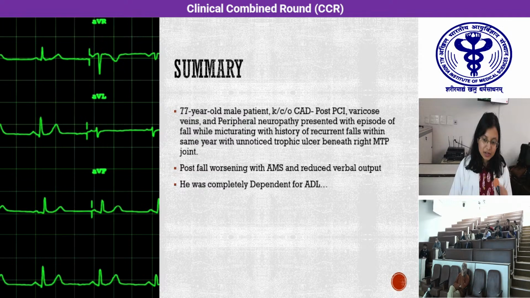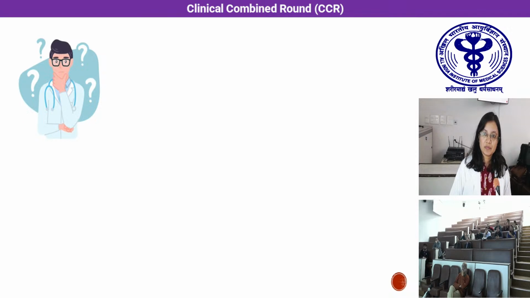So, in summary, a 77-year-old male patient, a known case of coronary artery disease, varicose veins, and peripheral neuropathy, presented to us with recurrent falls and post-fall worsening with altered mental status and reduced verbal output. He became completely dependent for his ADLs.